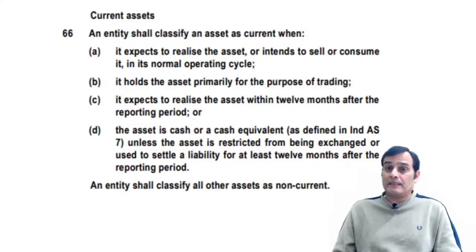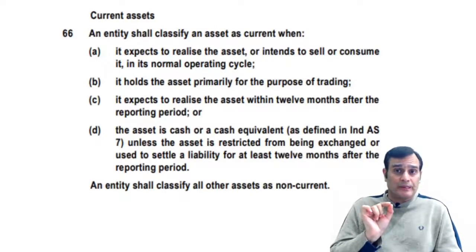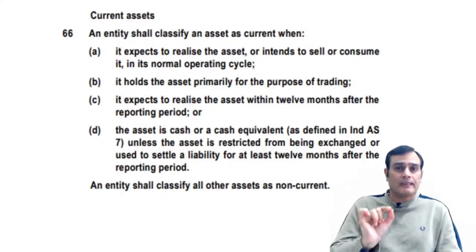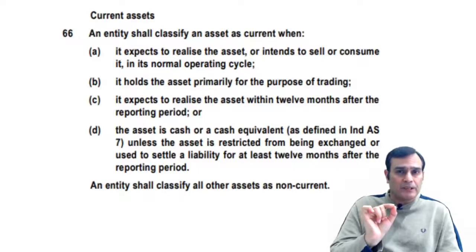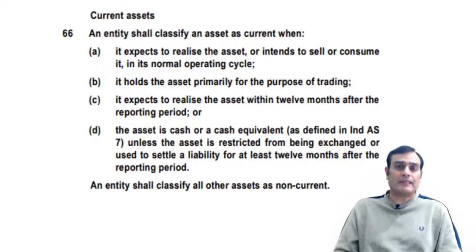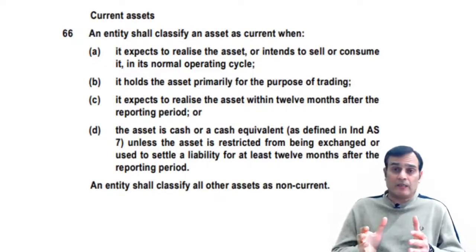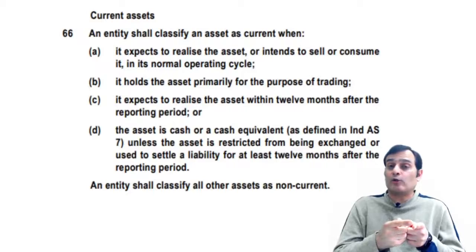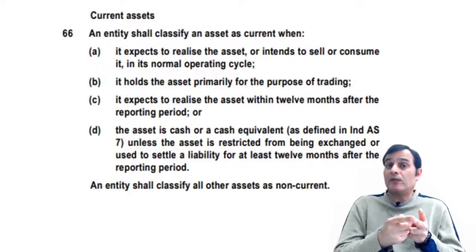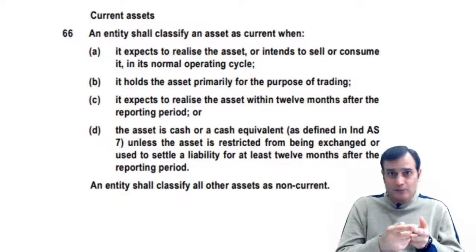So what I'm indirectly trying to say is that the nature of the asset would be a deciding factor in considering whether I am looking at clause A, B, or C. D is pretty clear because clause D is talking of cash and cash equivalents. So we can undoubtedly say that when you're looking at clause A, my mind is working on inventory and trade receivables. When I'm looking at clause B, my mind is working on the investments, but if need be, I'll look at clause C also for the investments.